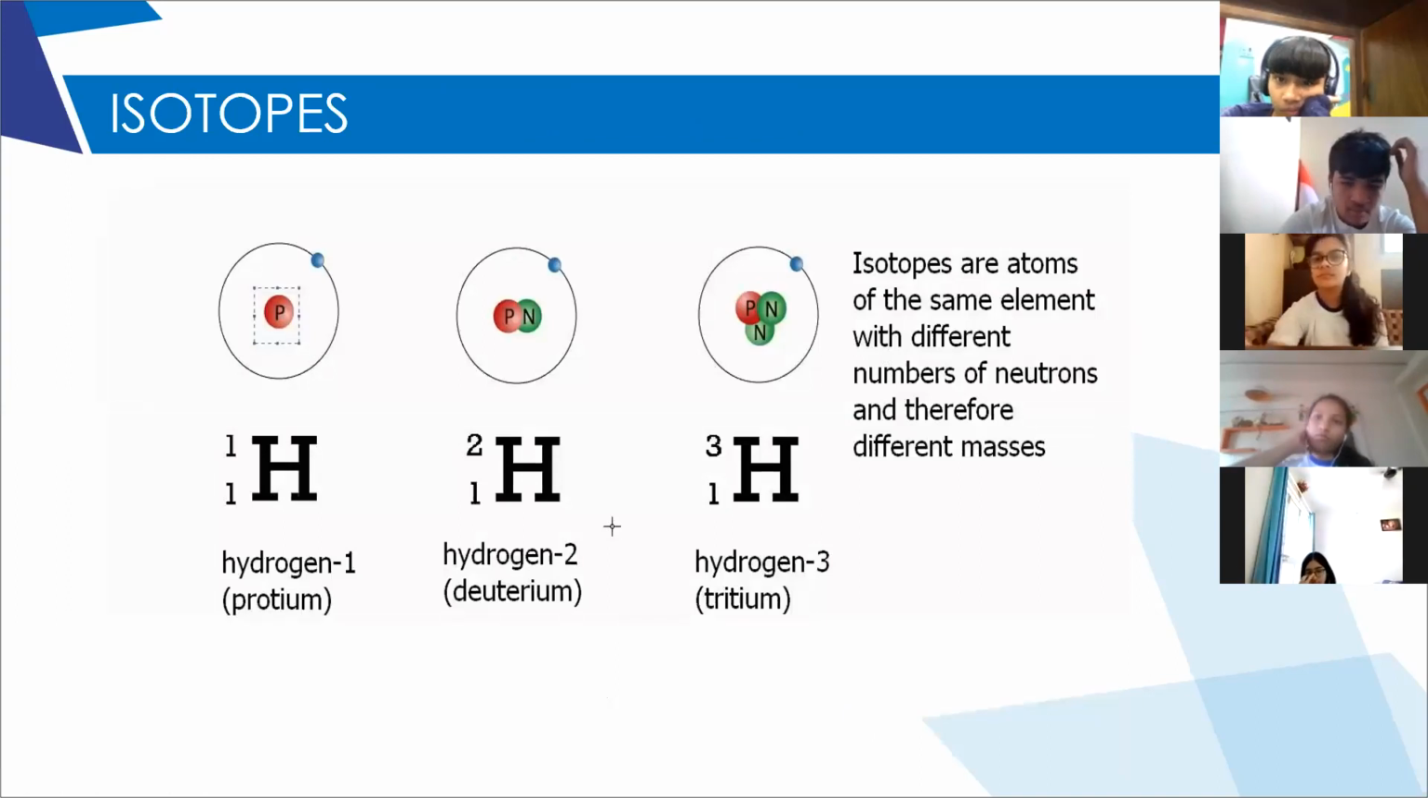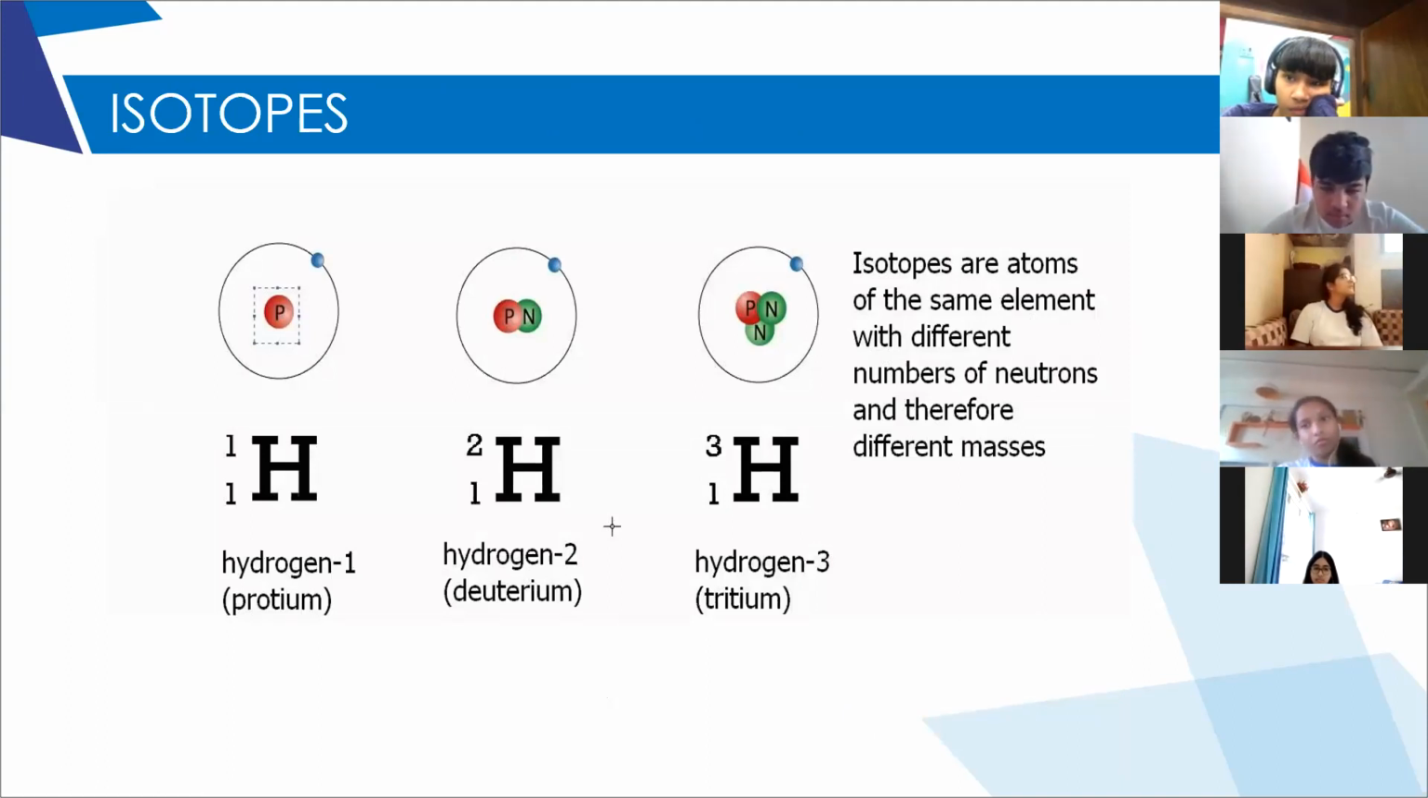Okay. So as you all know, isotopes are, while you are writing, you have to mention these. Isotopes are atoms of the same element. Even in the previous exam, some of you 8th students did not mention the words same element. So you have to mention that isotopes are atoms of the same element with different numbers of neutrons.